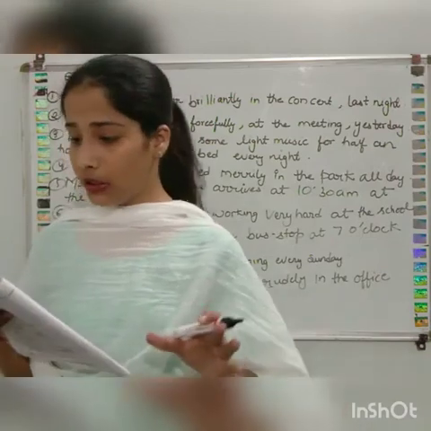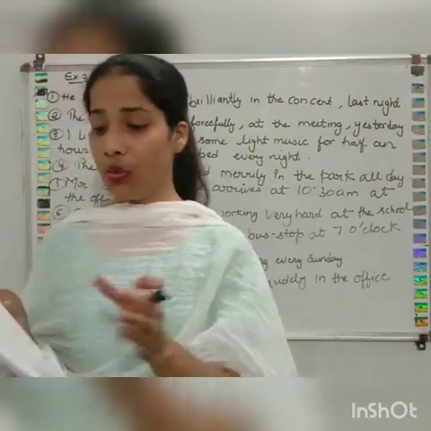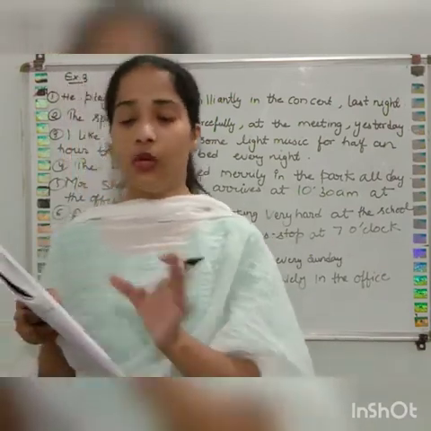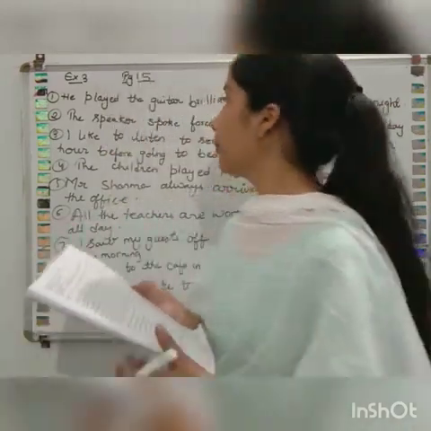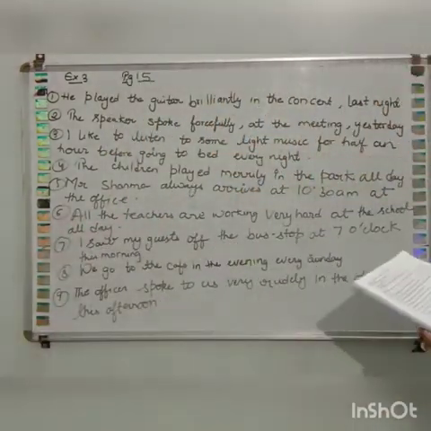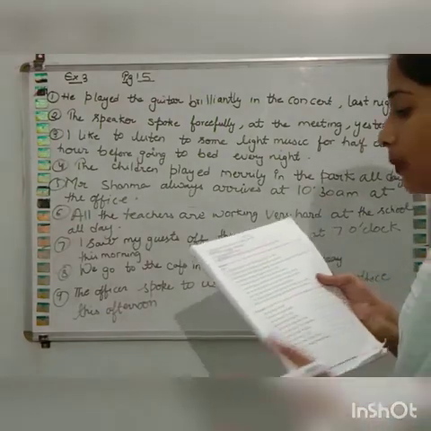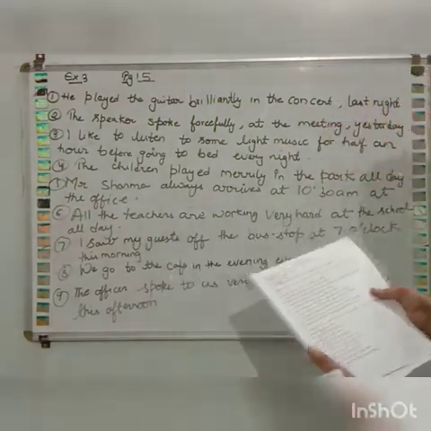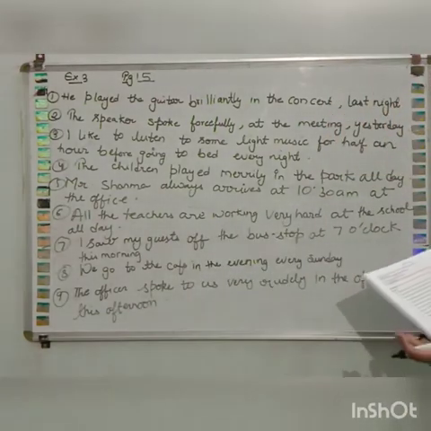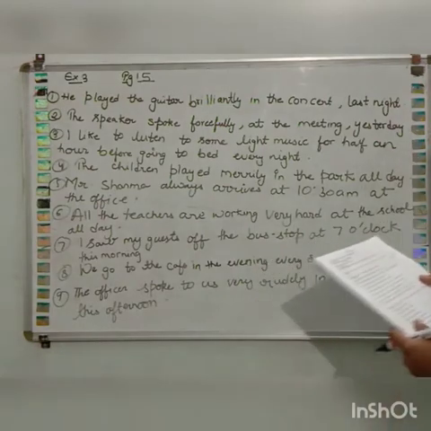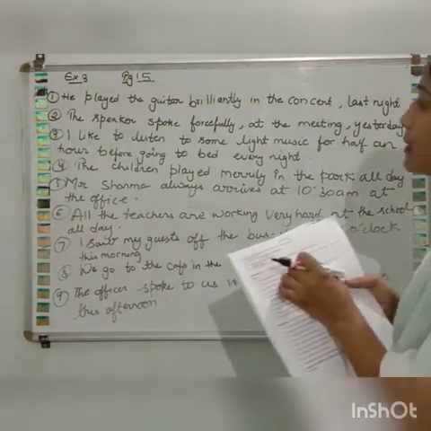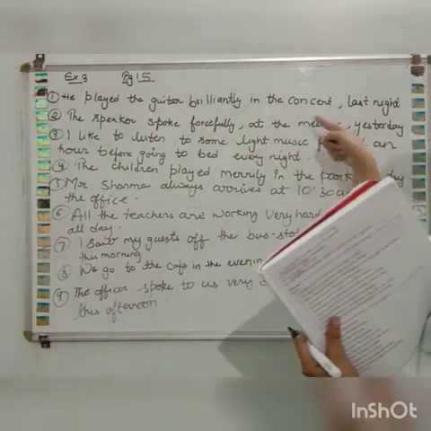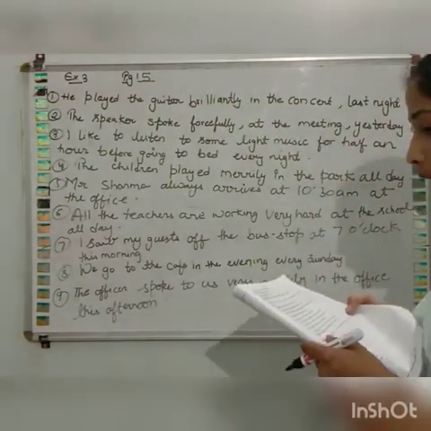So we have to use these adverbs or phrases to frame the sentence. The first one is he played the guitar brilliantly in the concert last night.